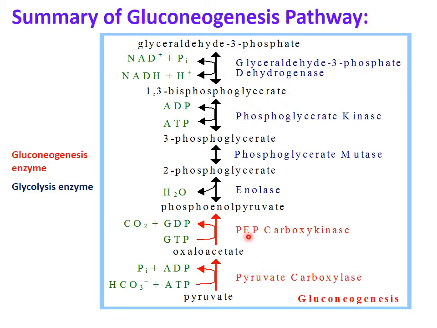The difference comes in the conversion of pyruvate to phosphoenolpyruvate. There comes one step more: pyruvate is converted into oxaloacetate and then oxaloacetate is converted into phosphoenolpyruvate. These 2 enzymes, pyruvate carboxylase and phosphoenolpyruvate carboxykinase, convert pyruvate into phosphoenolpyruvate, and this is the last step.